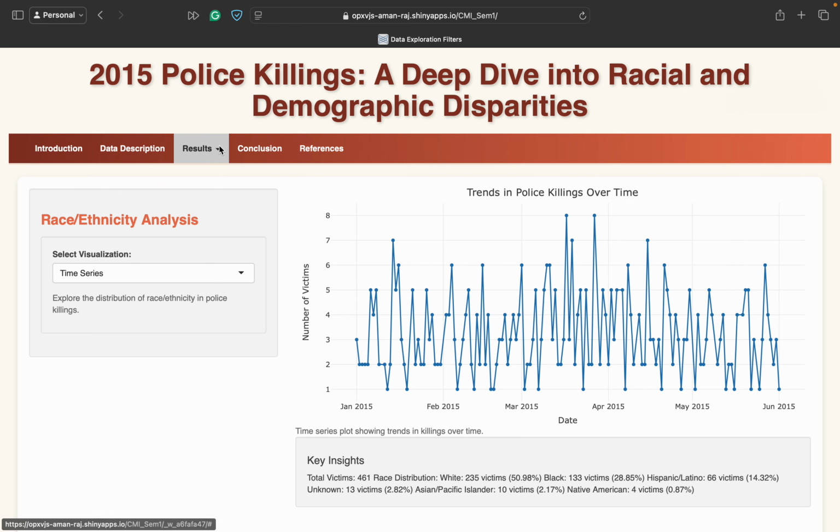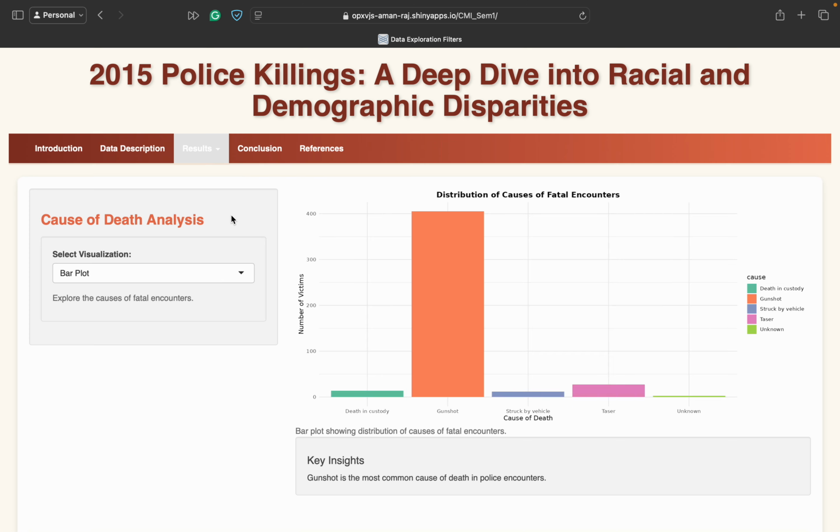Okay, next we go to cause of death, and here we have made a bar plot, and this bar plot suggests that the maximum people were killed due to gunshot, but that's okay.